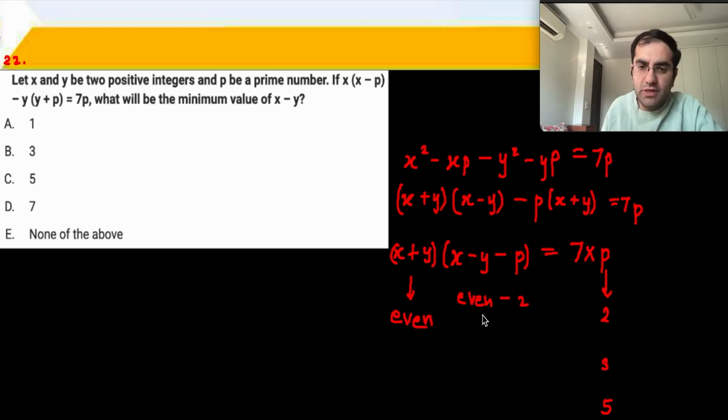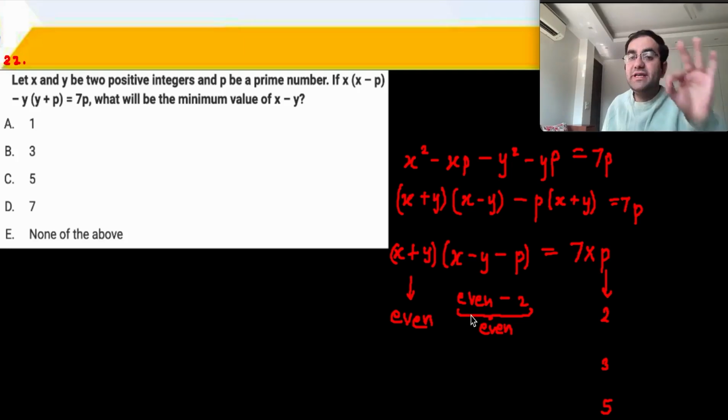So this is also even. That is, I need 2 even factors of 14. 7 into 2 is 14. Even into even. I need 2 even factors of 14 which don't exist.